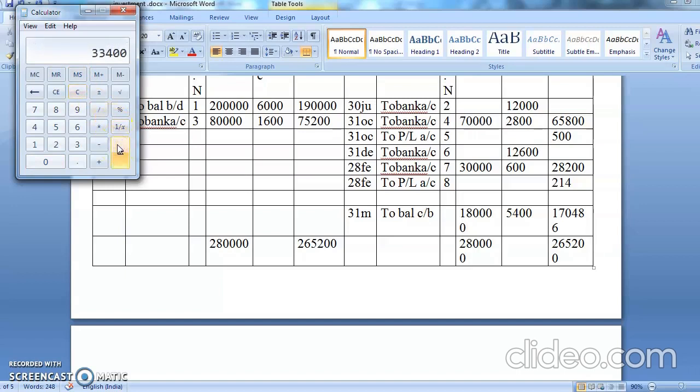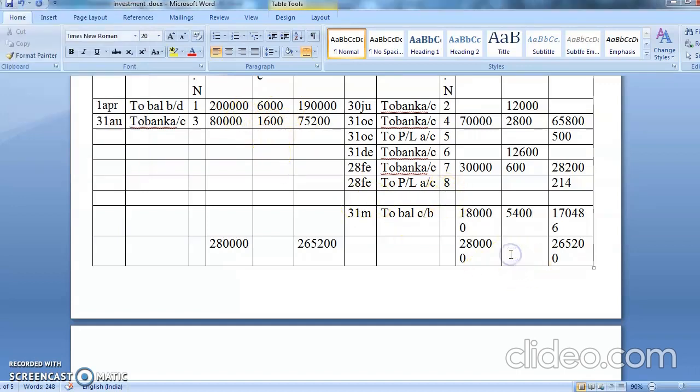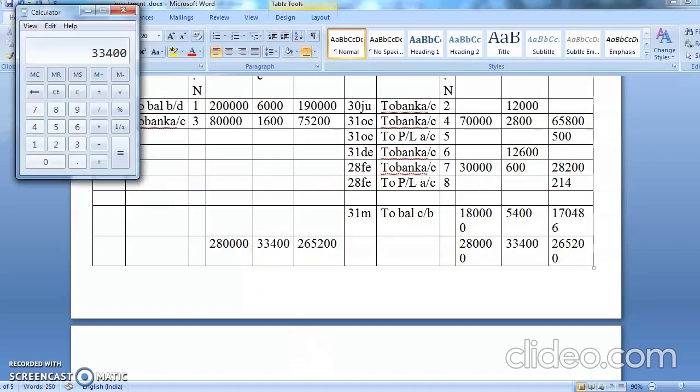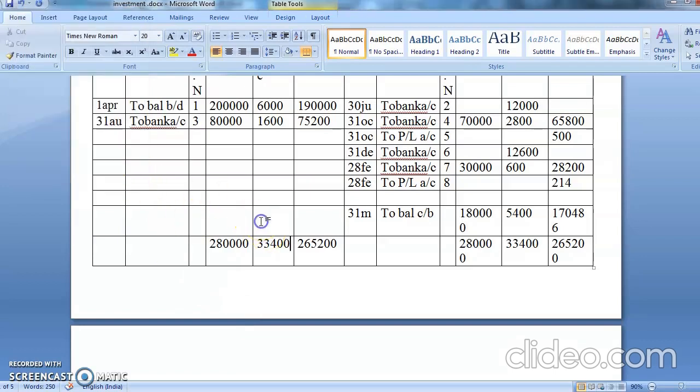So that is coming to 33,400. Here also 33,400. So the difference will come: minus 6,000 minus 1,600. So the difference is coming to 25,800.